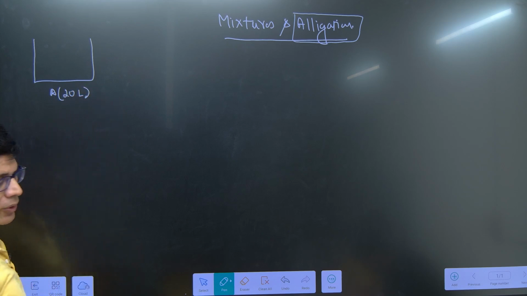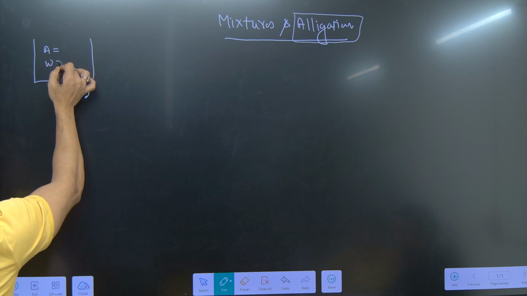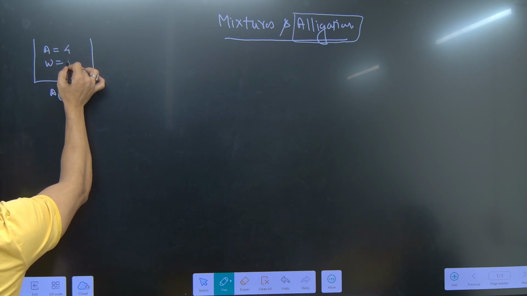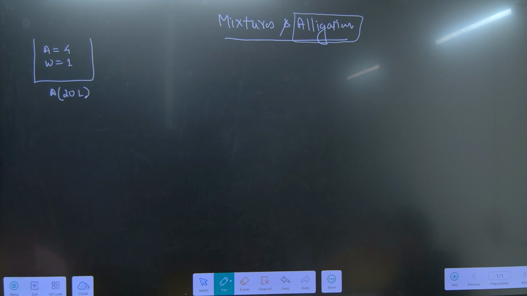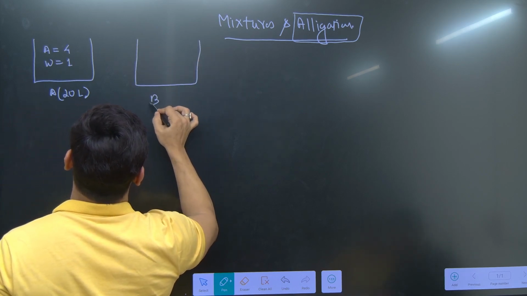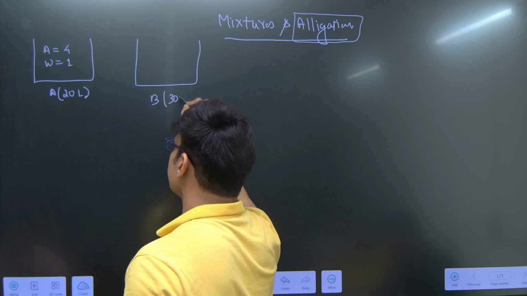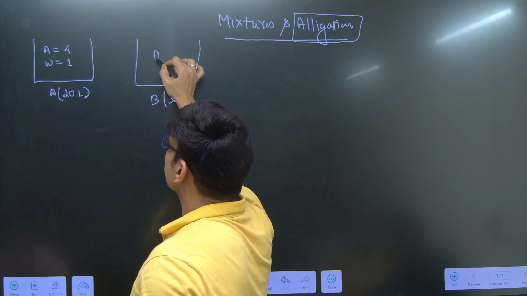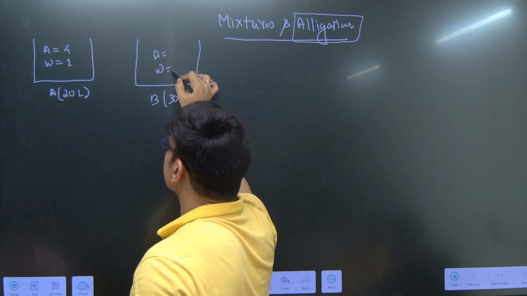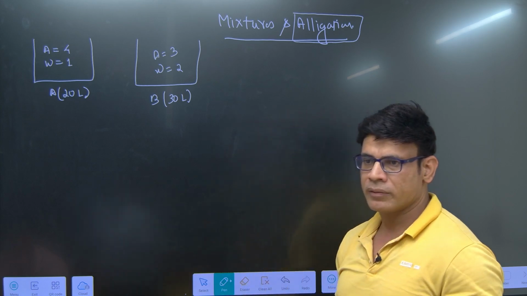The quantity is given, and alcohol and water are in the ratio 4:1, so this is already a mixture. There is another container B, let's say 30 liters, also with alcohol and water in the ratio 3:2.